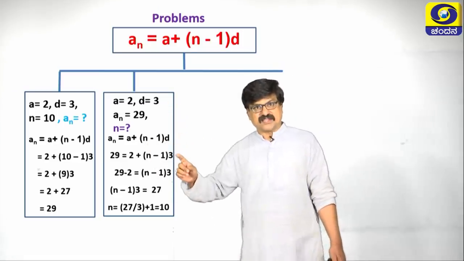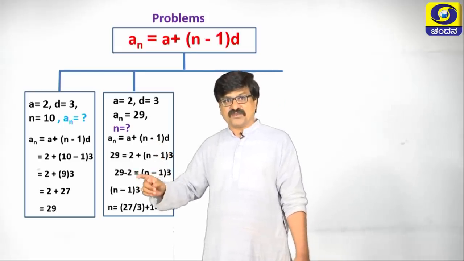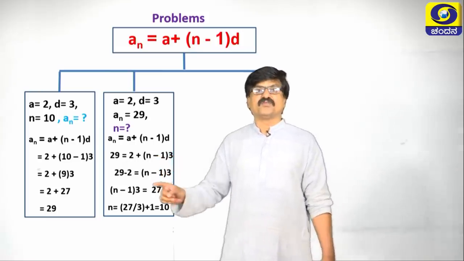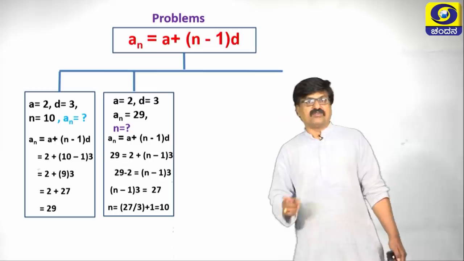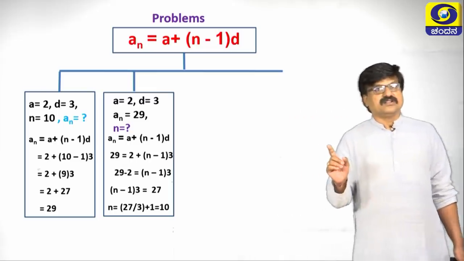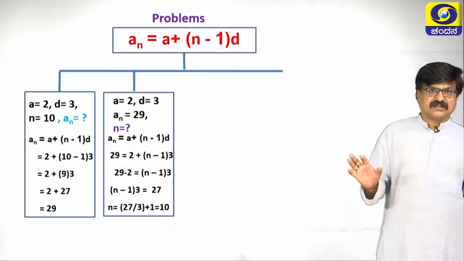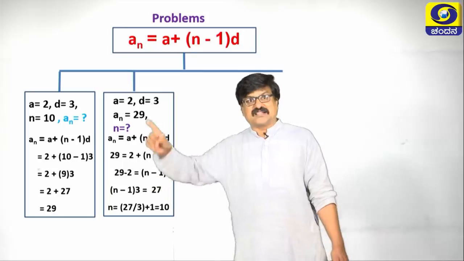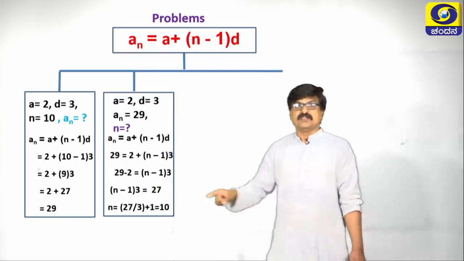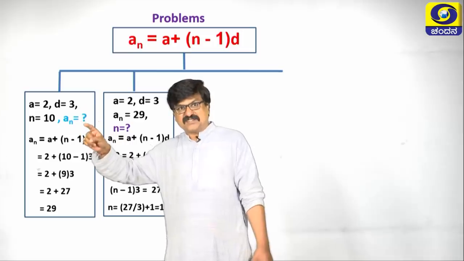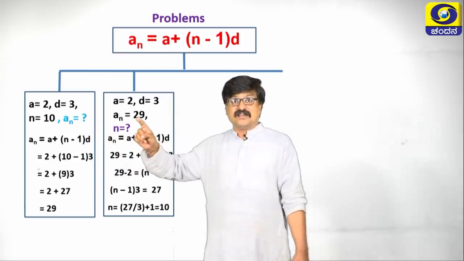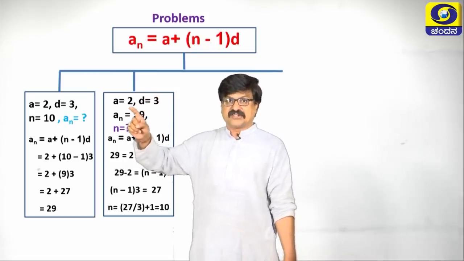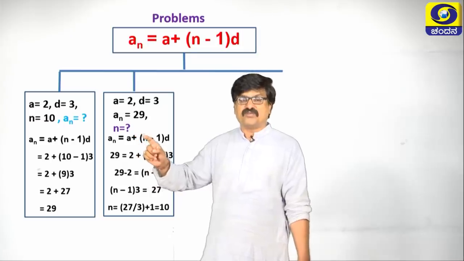Simplify carefully. I am shifting 2 here, n minus 1 into 3 as it is. So finally, I am getting the value of n as 10 only. That means 29 is the 10th term of the given AP. So observe here, in the first case we are finding a n, in the second case a n is given, and with the help of the remaining ones we are going to calculate the value of n.